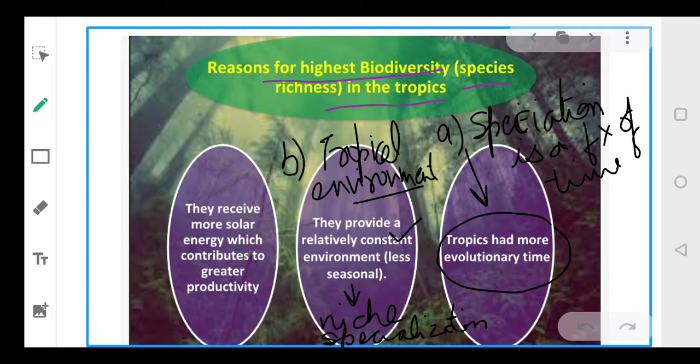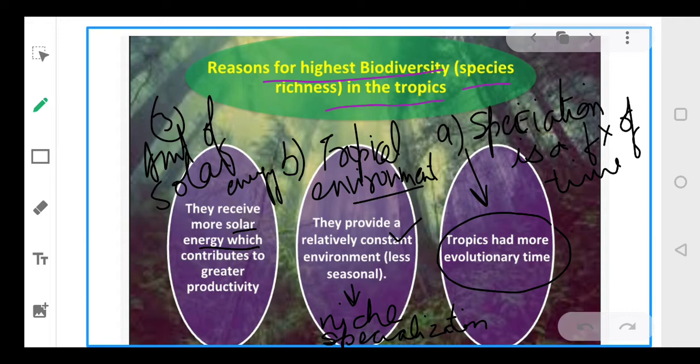The third reason that we have is the amount of solar energy available here. This is the third reason. We observed that in these areas a large amount of solar energy is available, and this energy contributes to higher productivity, and that in turn will definitely contribute to greater diversity. So there are three reasons why we have so much diversity in the tropical areas in comparison to the temperate or the polar areas.